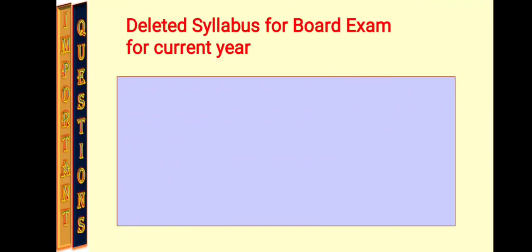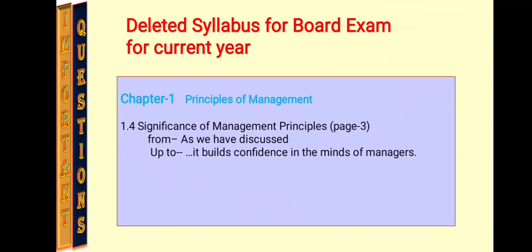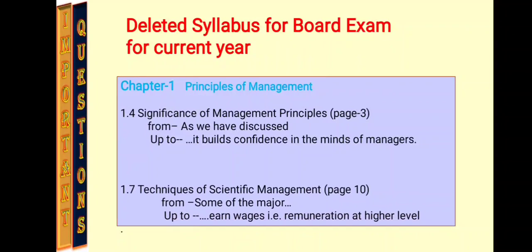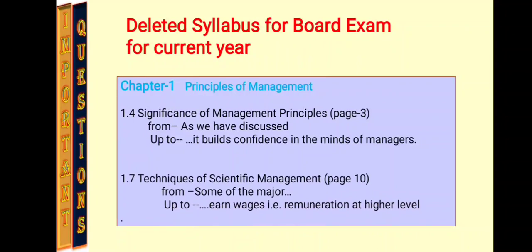Now first we will see the deleted syllabus for current year. From chapter 1, what is chapter 1? Chapter 1 is principles of management, and here 1.4 significance of management's principles is deleted. Also 1.7, that is techniques of scientific management, is also deleted for this year.